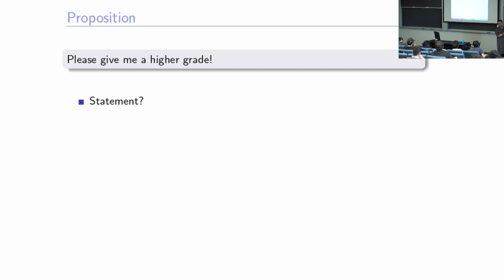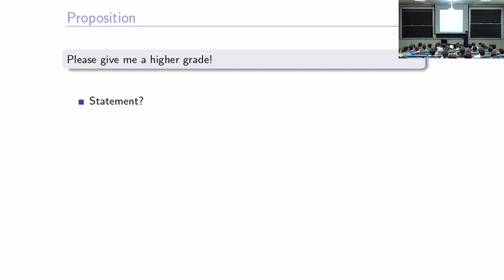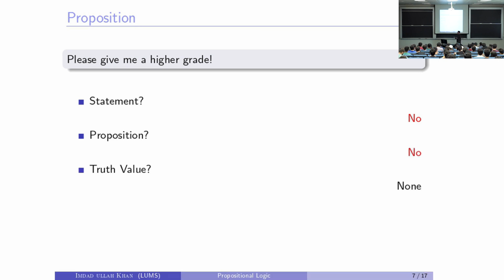Please give me a higher grade. Is it a statement? Why is it not a statement? It's not describing anything. It's not a description of anything, right? It's not a description. It's begging. Is it a proposition? Because every proposition is a statement, with certain additional restrictions. So it's not a proposition. So that's why asking for its truth value is a meaningless question.